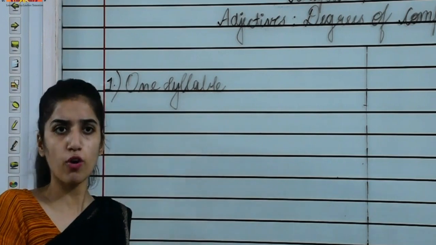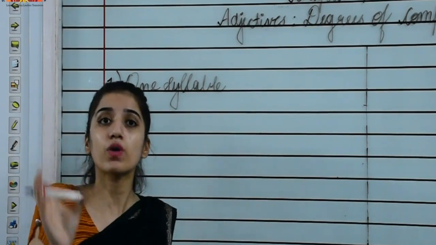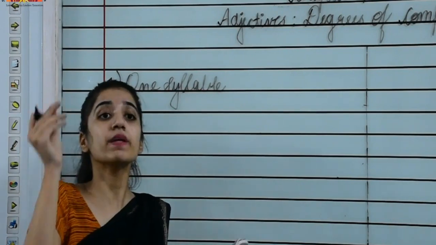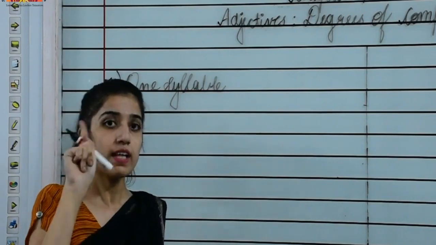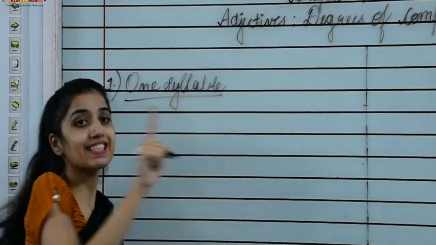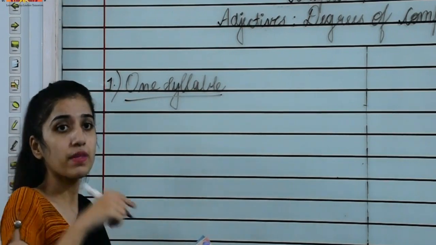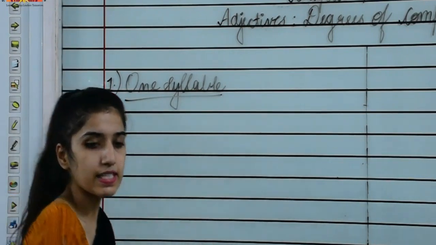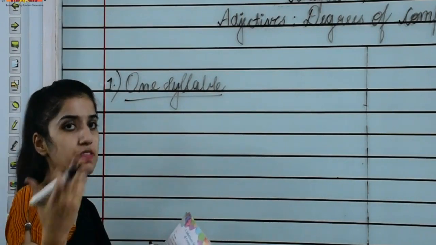I have told you before also, if you have to identify a one syllable word, you have to see how many vowels are there in that word. If there is one vowel, that word would be a one syllable word.